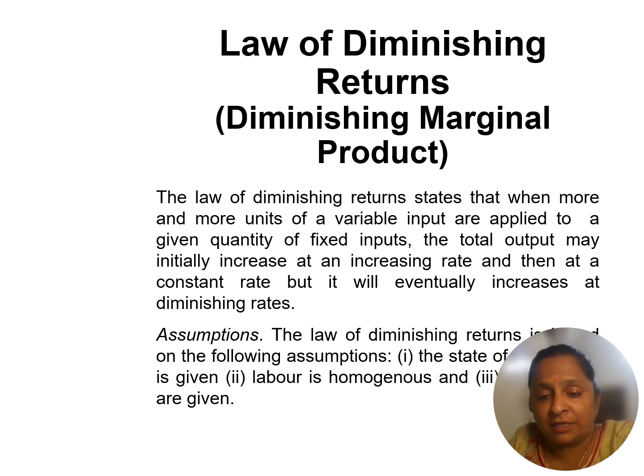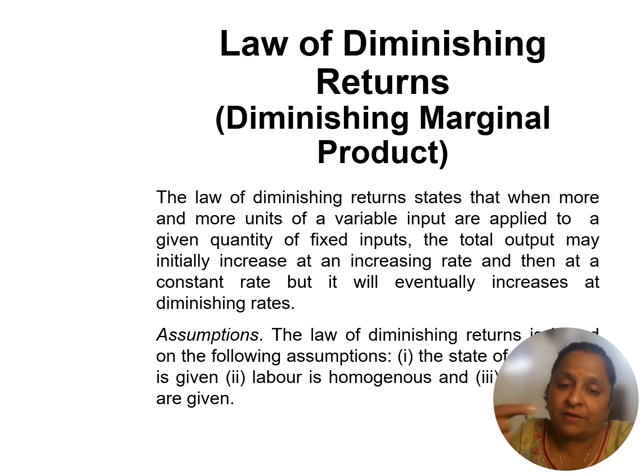So here I say we have two laws. One is returns to scale and the second is the law of variable proportions. The law of variable proportions is based on the law of diminishing returns. The law of diminishing returns means in the short run we have two factors, labor as well as capital. So one thing we hire more of, to sacrifice another, which we are reducing.